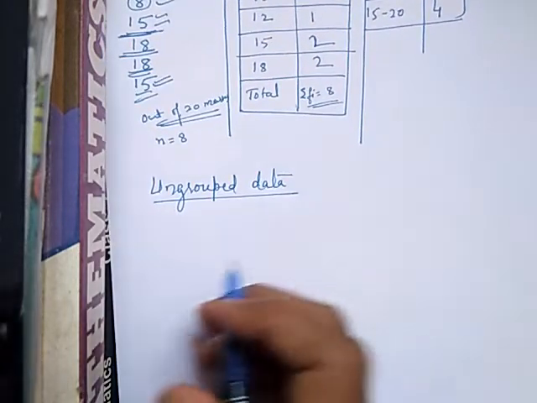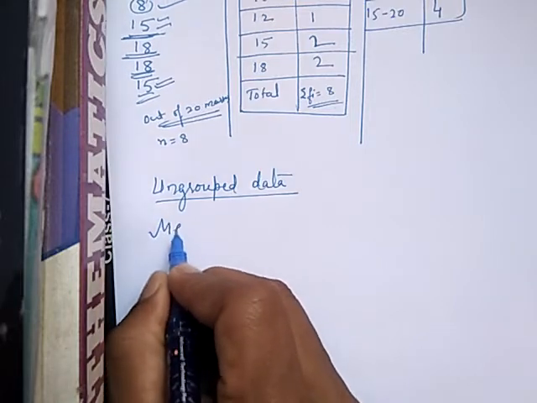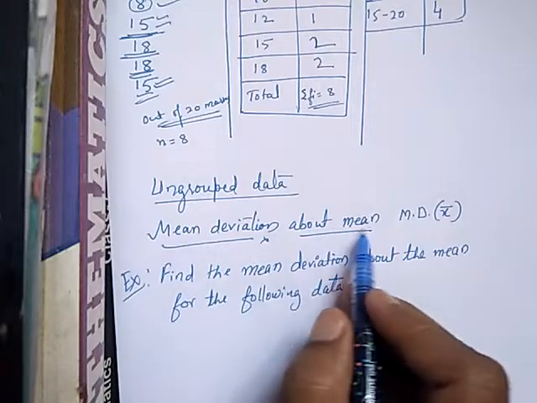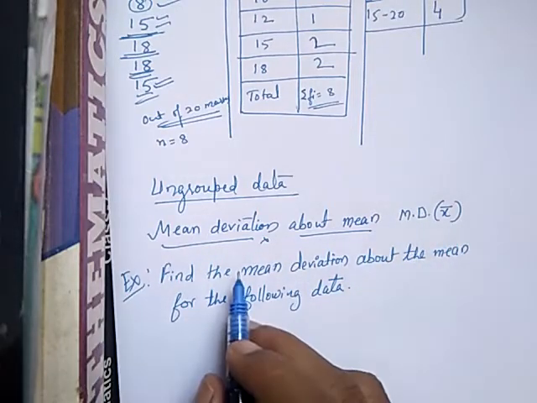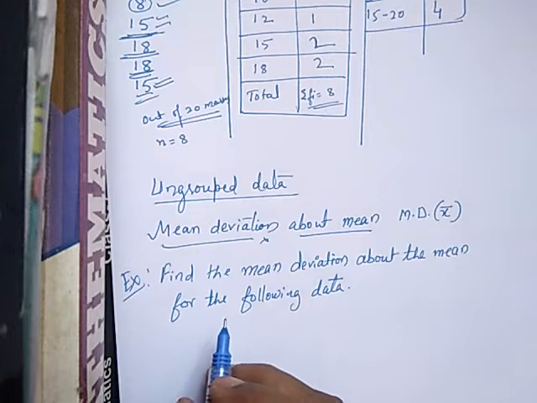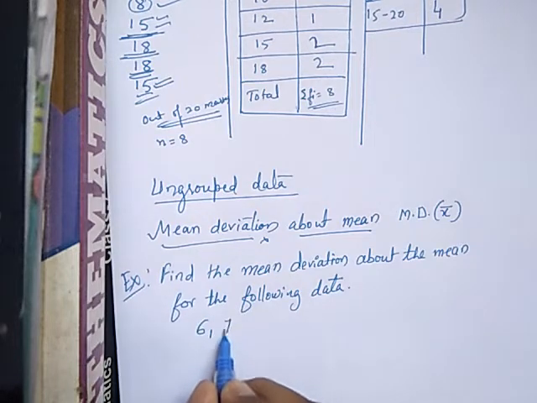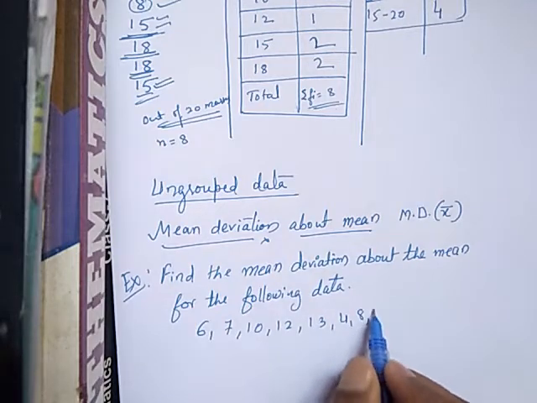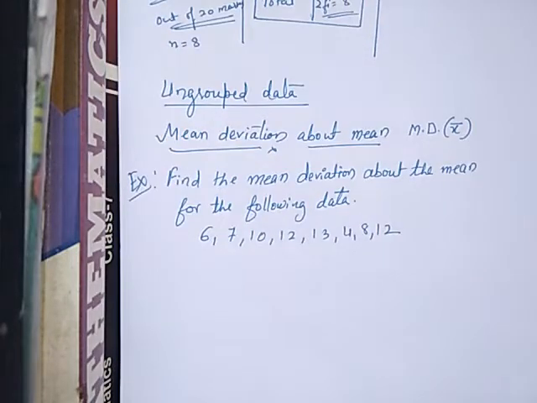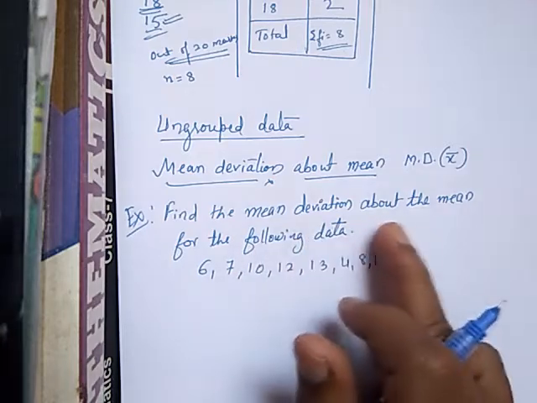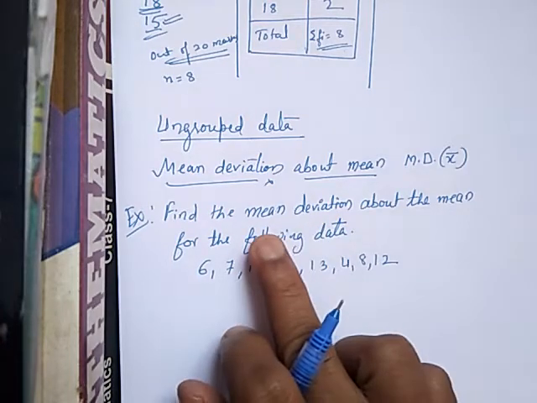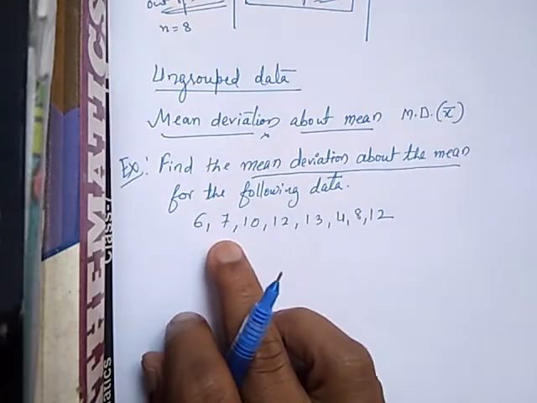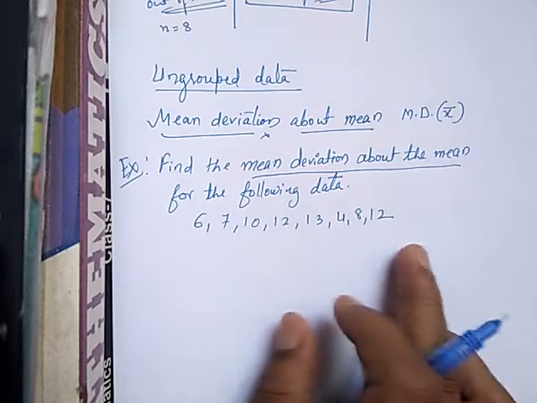So to find the mean deviation about mean, MD about x bar. Find the mean deviation about the mean for the following data. The data is 6, 7, 10, 12, 13, 4, 8, 12. So how to find the mean deviation about the mean? I told you there are two: mean deviation about the mean and mean deviation about the median. Here it is given mean deviation about the mean.